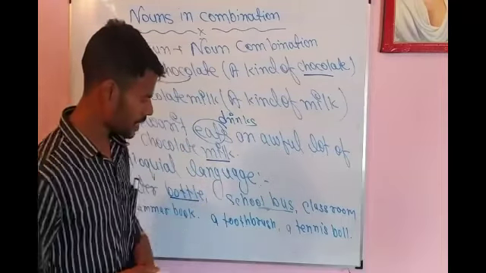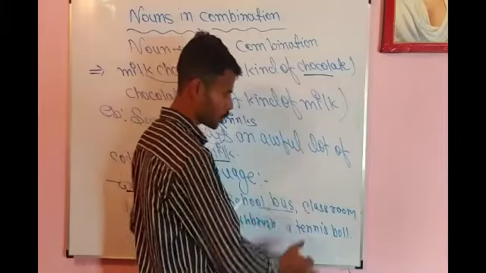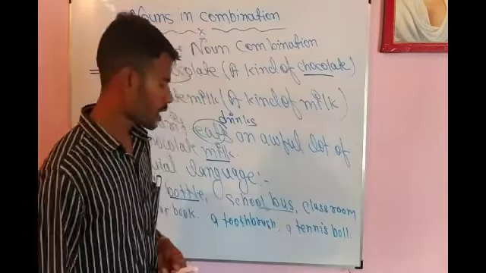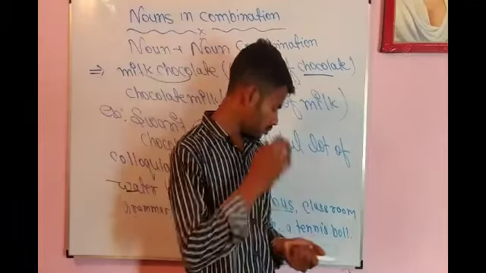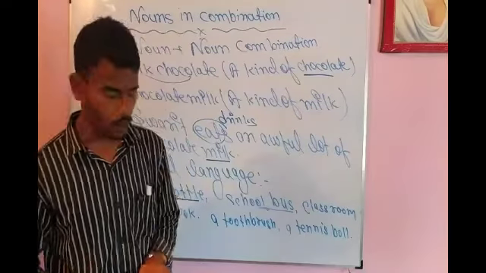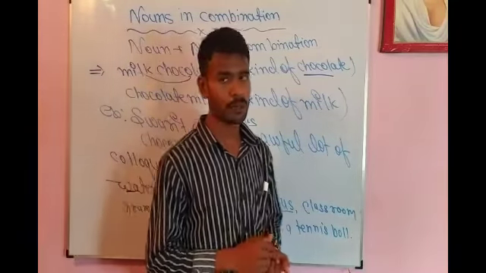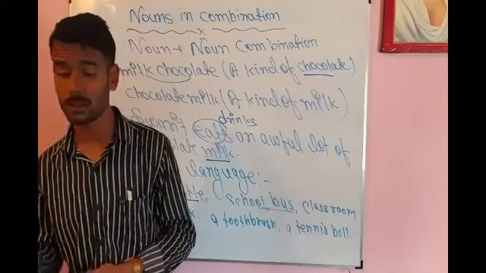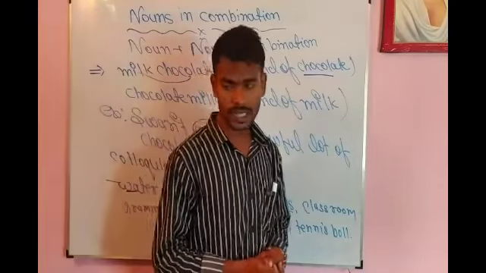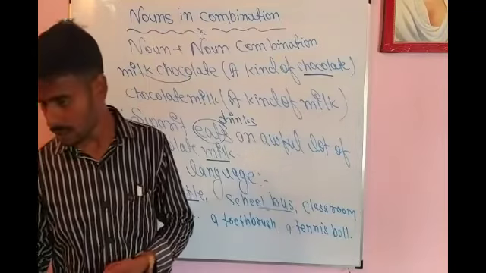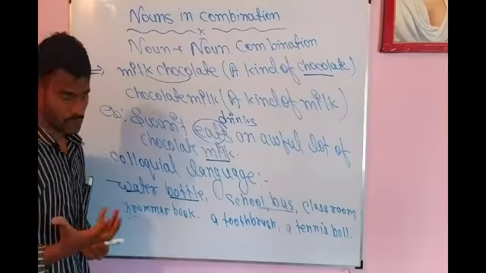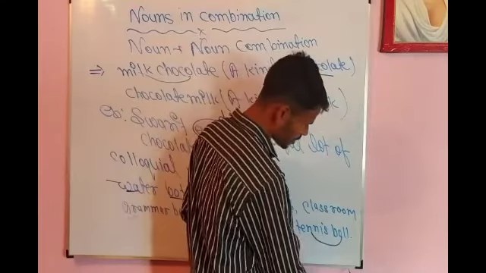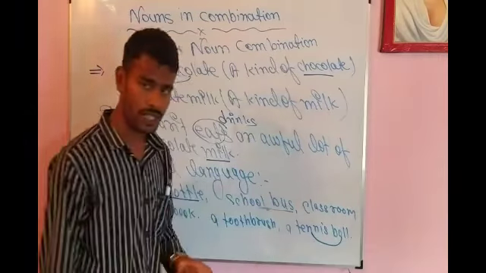Now last we have the last word, a tennis ball. You might have heard that tennis is a kind of game, a kind of play in which we need a ball. इसको मैं ball कह सकता हूँ. If you go to a shopkeeper and you want to take a ball, he will definitely ask what kind of ball do you want to take. आपको किस प्रकार का ball चाहिए? That means I want to take a tennis ball. Understand? A cricket ball, a tennis ball. So also here tennis is a noun, but it is describing the second noun, that is ball. So tennis is in the form of an adjective.